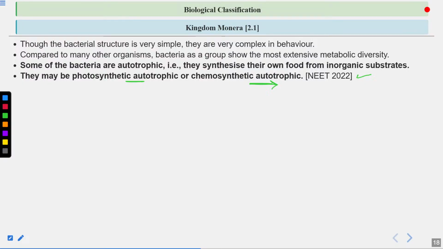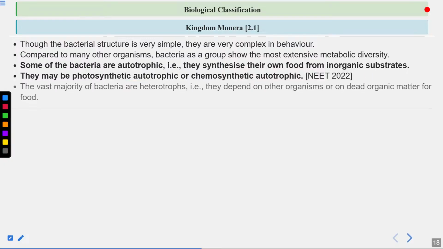Like cyanobacteria, this is a phototrophic autotroph. It can photosynthesize. Okay, then chemosynthetic autotrophs, they are sulfur oxidizing bacteria. Example is sulfur oxidizing bacteria. So you should know the example also. Vast majority of bacteria are heterotrophs. That is, they obtain nutrients from the other organism, or they obtain nutrients from dead and decaying organic matter. So you can say they are parasitic. Okay, they are parasitic, or they can be decomposers also, which feed on this dead and decaying organic matter.